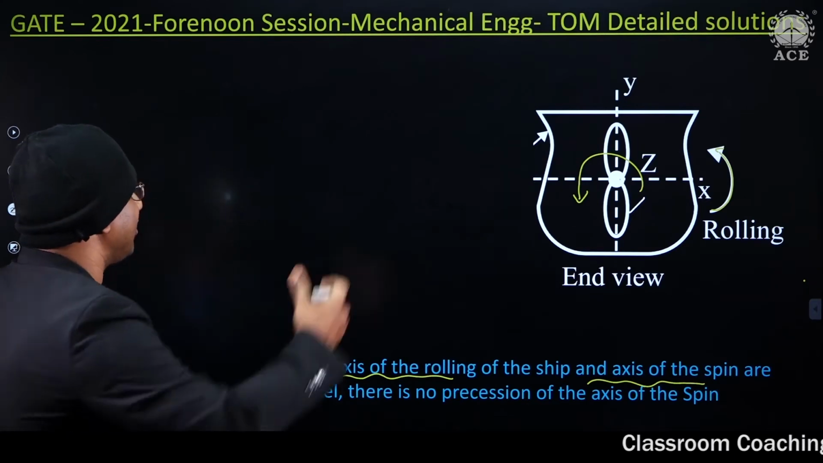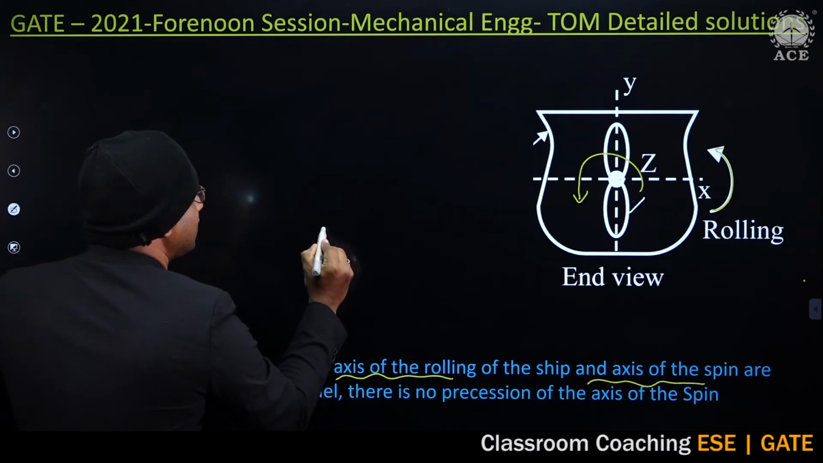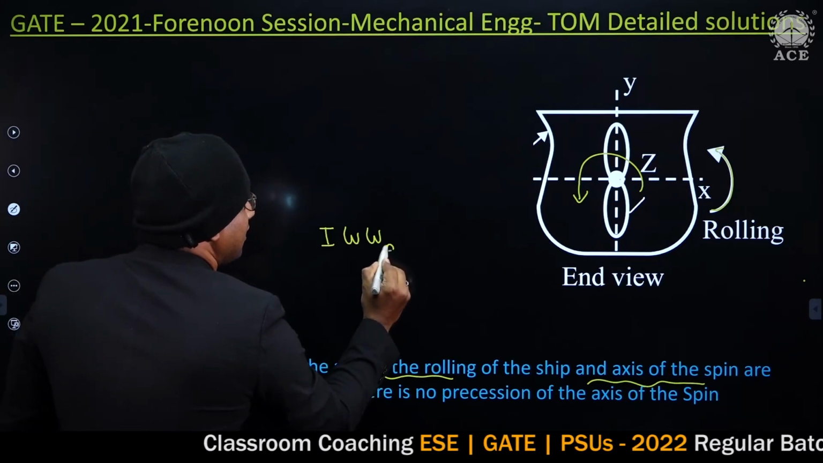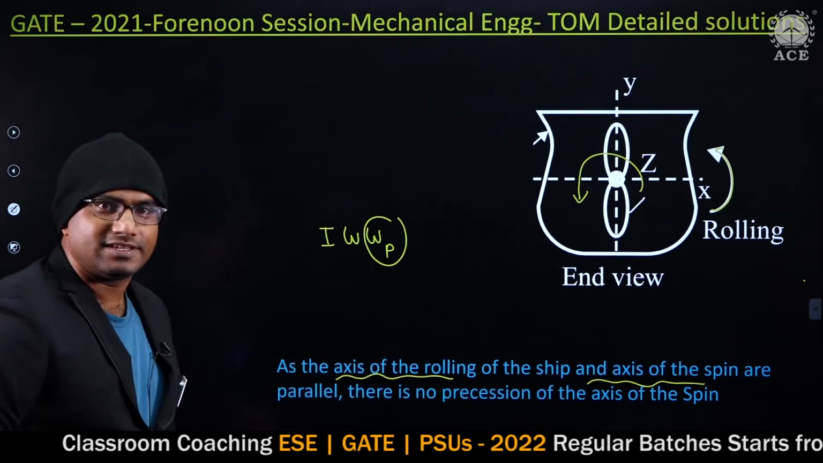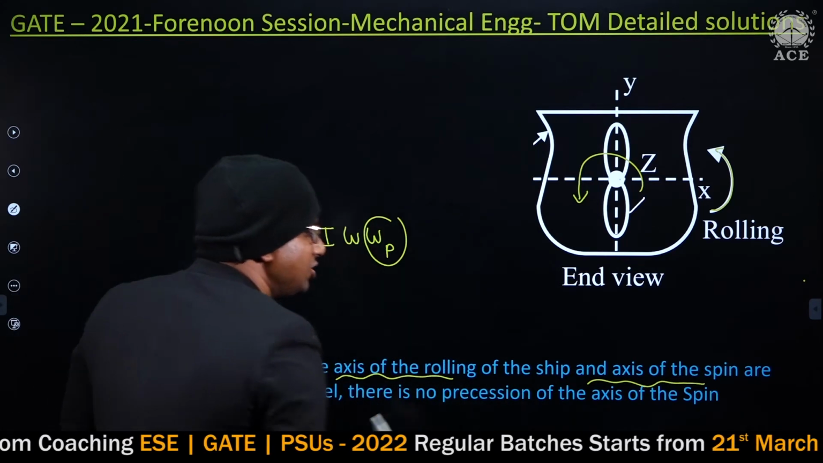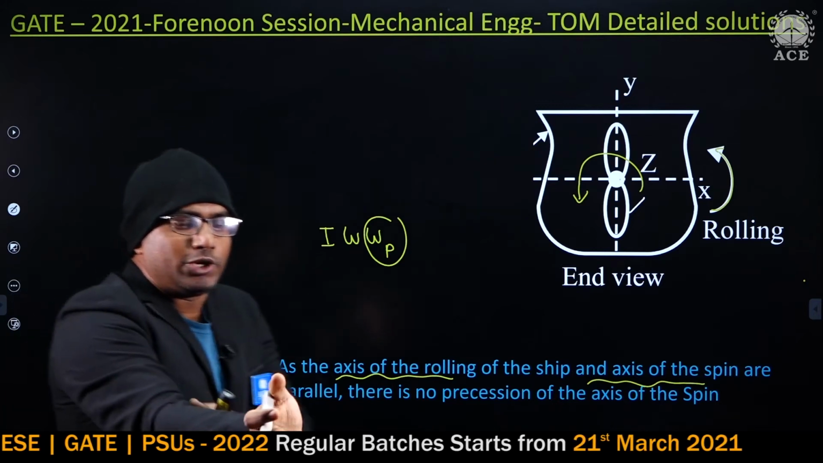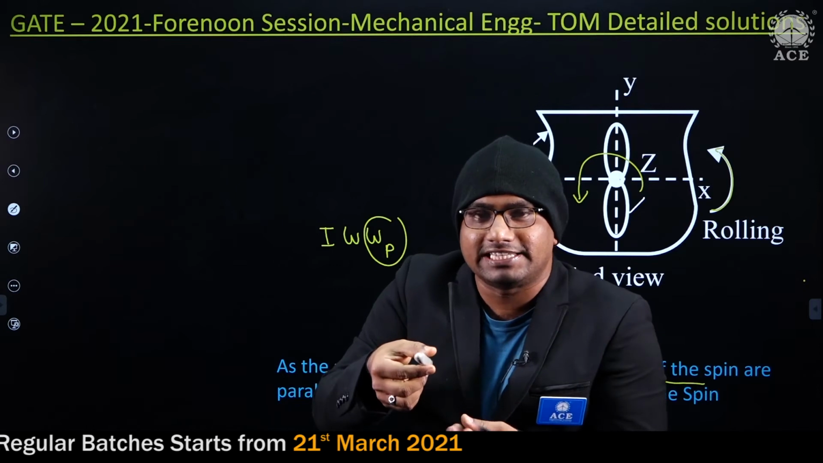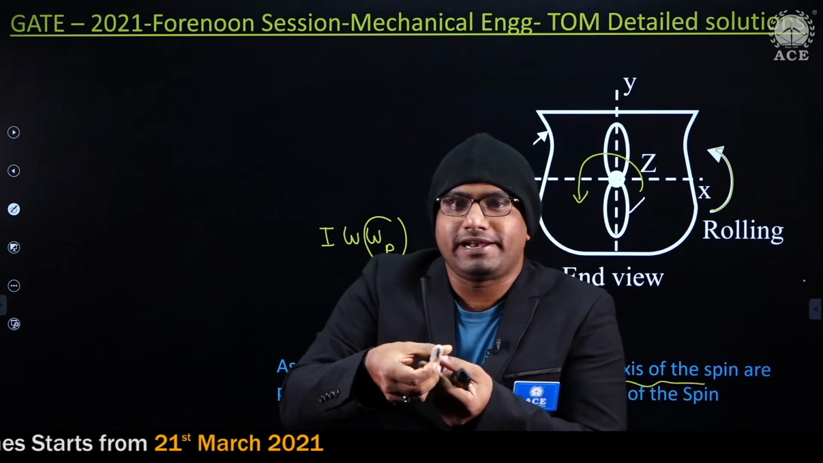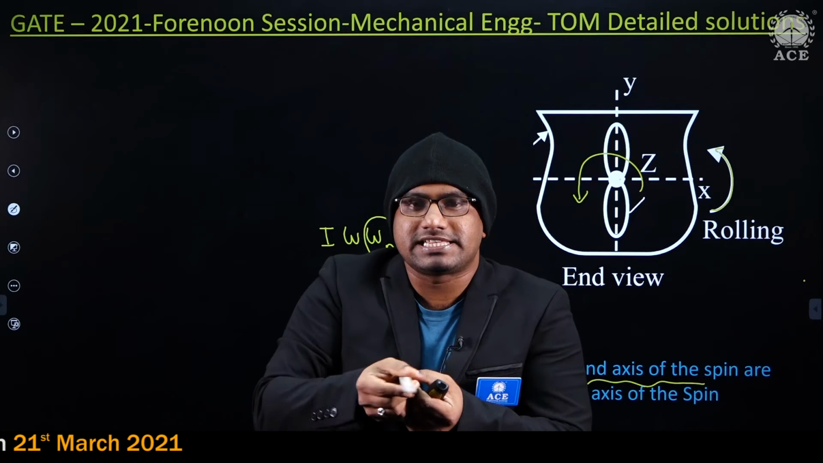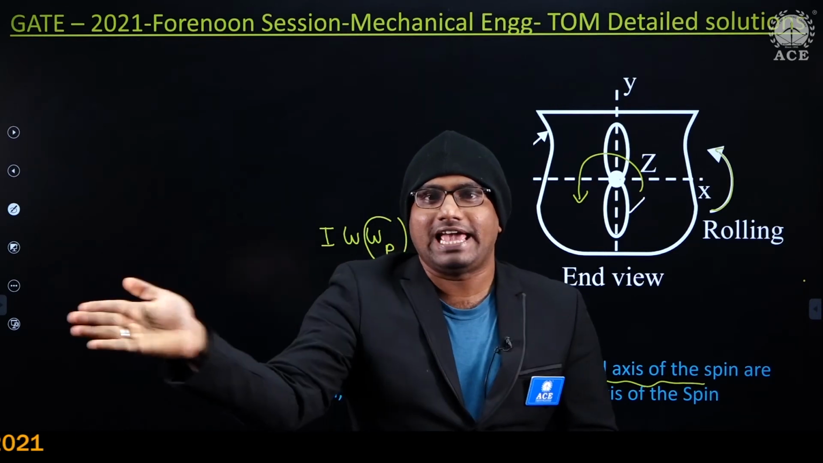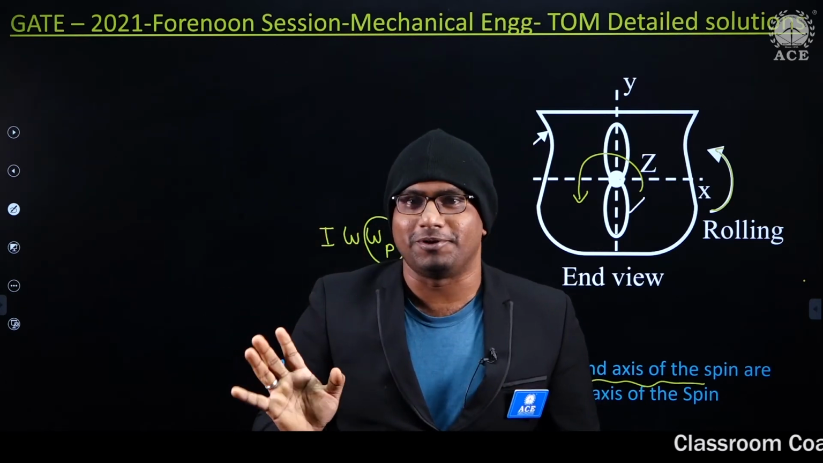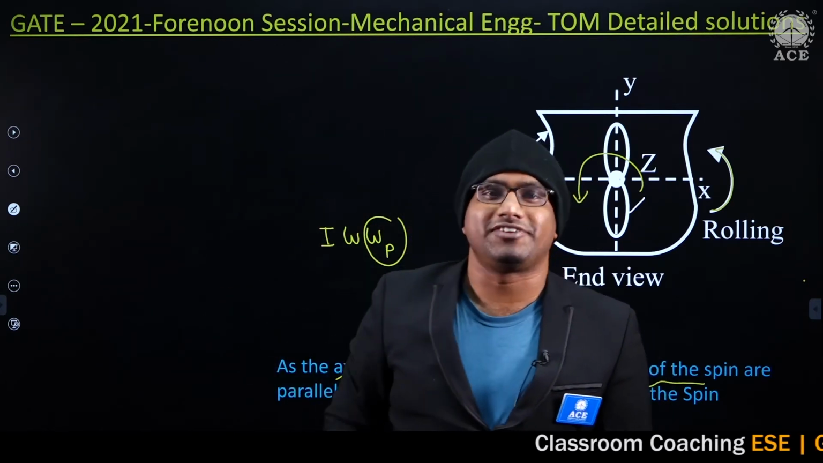So definitely, guys, what is the gyroscopic couple? That equals I omega p. Where is this precession coming from? As there is no precession of the axis of the spin, your spin is not moving like this. It is just rotating. Observe carefully. When will I get the gyroscopic couple, guys? Your spin is rotating and there is some motion like this. If the ship is moving like this, or going left and right, then there will be a gyroscopic couple. But the ship is rolling actually.